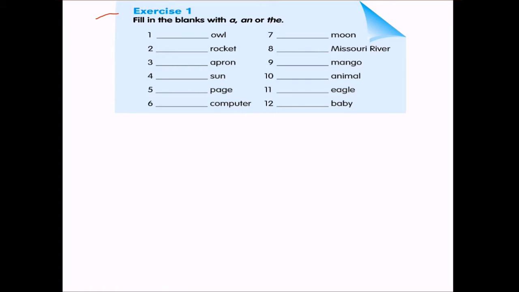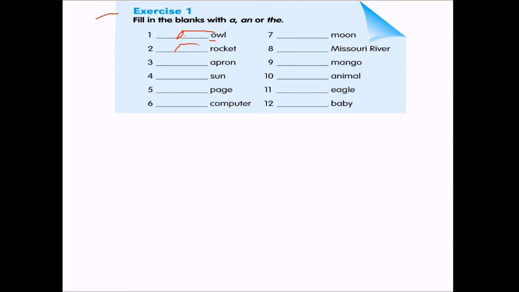Exercise 1. Fill in the blanks with a, an or the. If we have a word starting with a vowel, a, e, i, o, u, then we'll use an, right? So the owl or an owl.